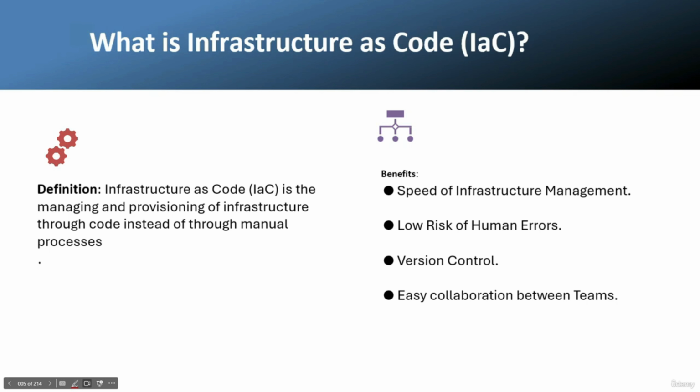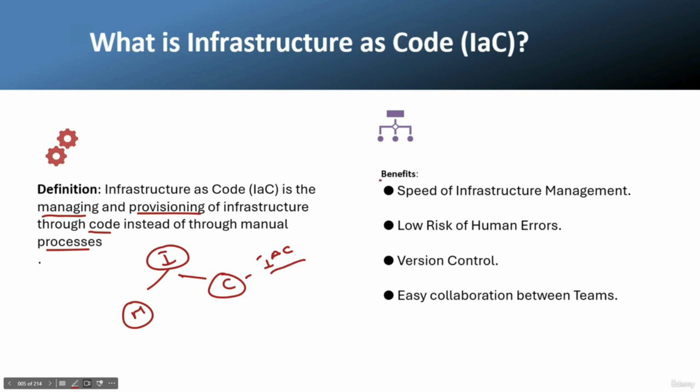What is infrastructure as code? Infrastructure as code is the managing and provisioning of infrastructure through code instead of through a manual process. So what is the exact meaning of it? In the last slide, we discussed that to create infra, we have two options. One is using a manual process and the other is using code. So if we write code for the deployment of infrastructure, then it is called an infrastructure as code tool.